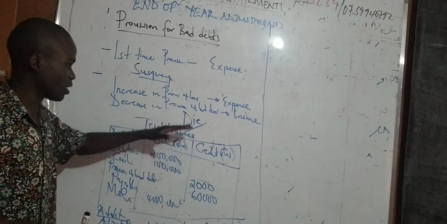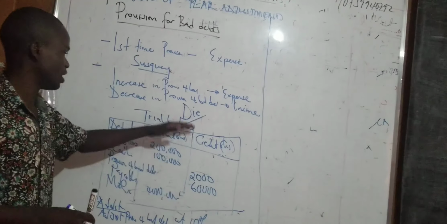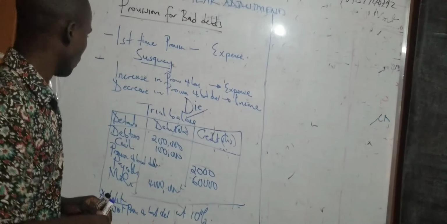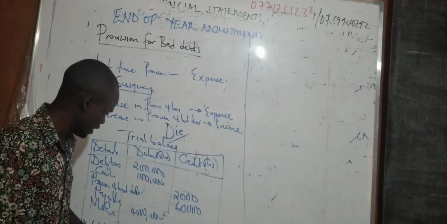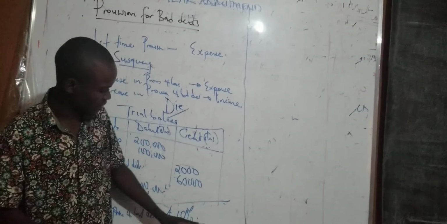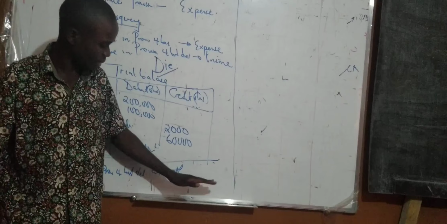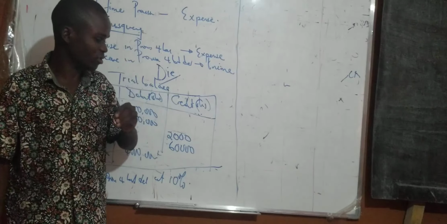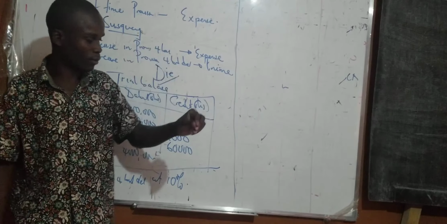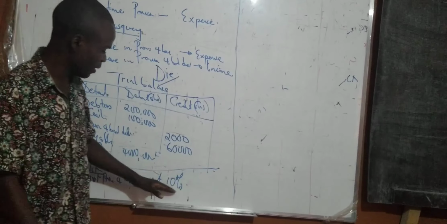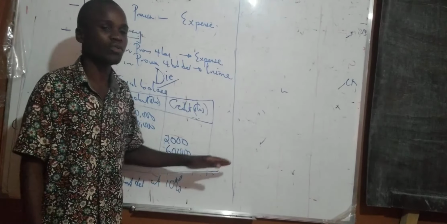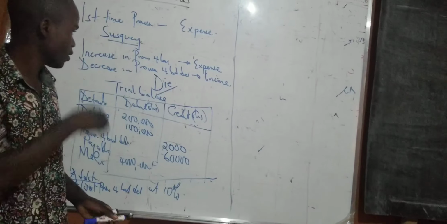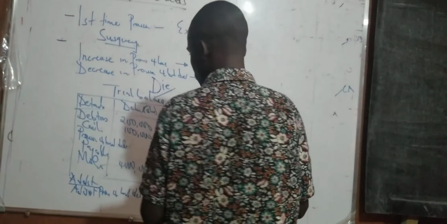So this is the question. We are looking at how we are going to treat it in the income statement and in the balance sheet. Each time they tell you adjust provision for bad debts at any given percentage, think of the debtors or the receivables. Provision for bad debts is adjusted with the receivables. Sometimes they will tell you at 10% of receivables. Sometimes the question will not tell you, but even when it has not told you, always adjust it with account receivables.